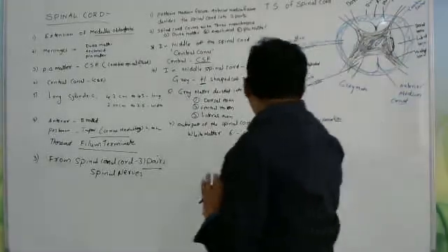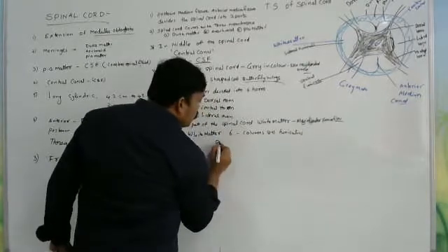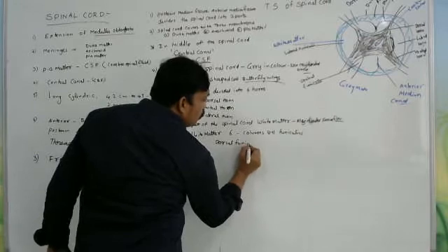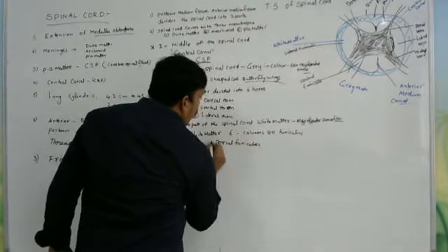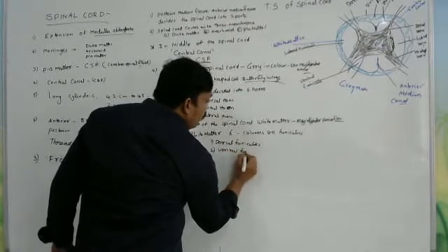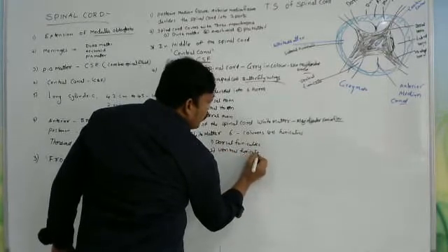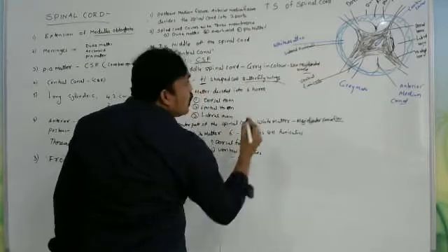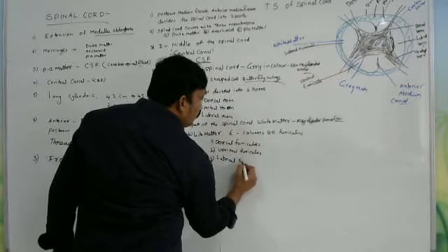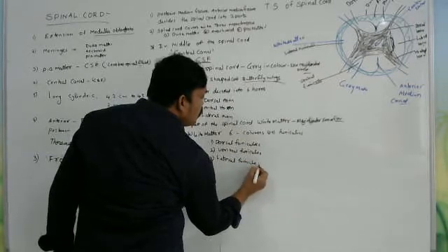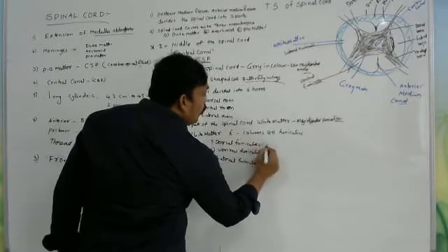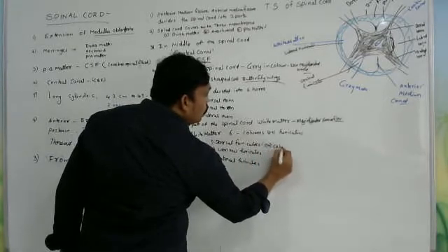So it is divided into dorsal funiculus, ventral funiculus, and the third one is the lateral funiculus. What is the meaning of funiculus? Funiculus means columns. Columns are nothing but the white part. The white part is also divided into what?